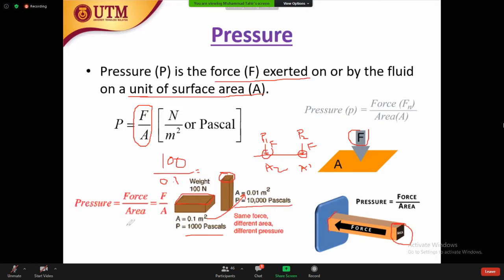With the same force of 100 Newton, if the area reduces, the pressure increases because this is a division. If the area increases, pressure will reduce; if you want the pressure to increase, the area should be minimum. This is how we define force per unit area.